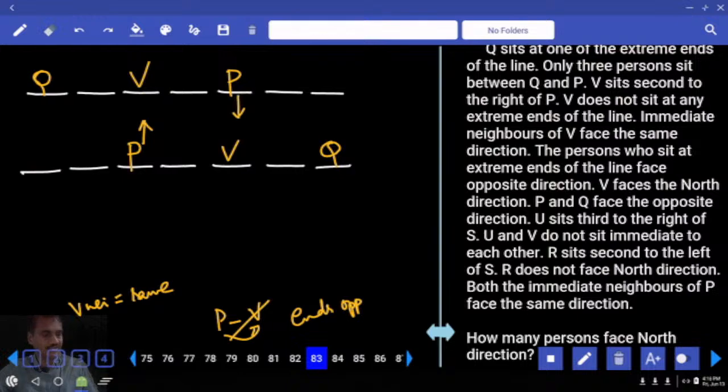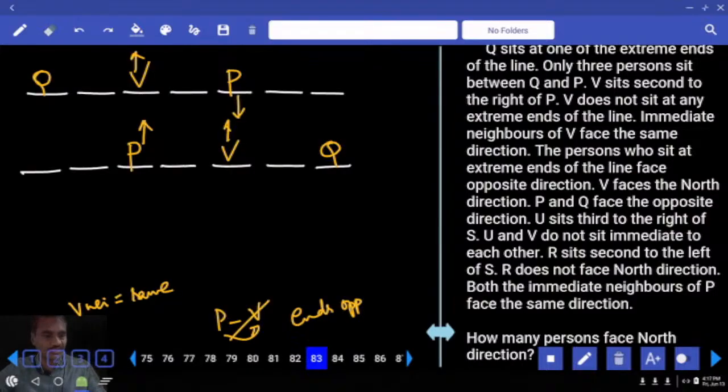And V faces north. V is facing north, and immediate neighbors of V are facing the same direction. Tell me, in which direction are they facing? Maybe north, maybe south, we cannot decide that one.